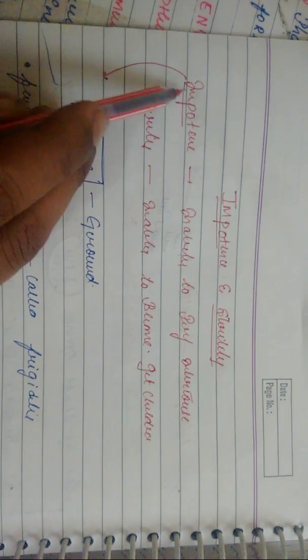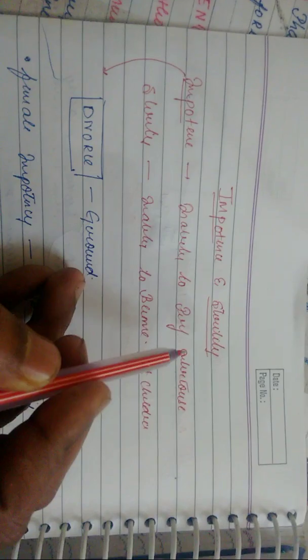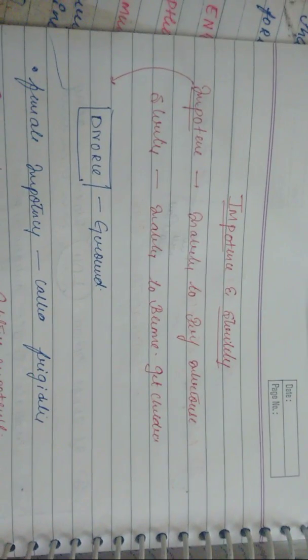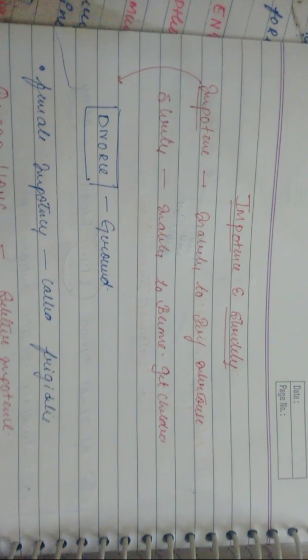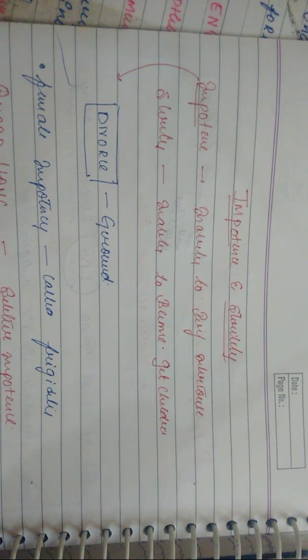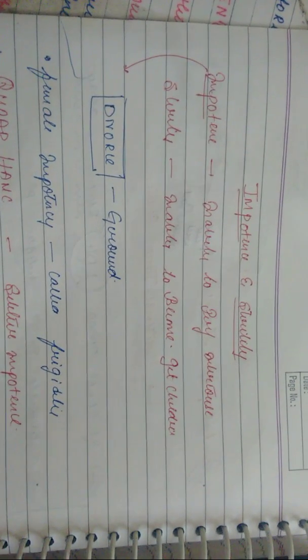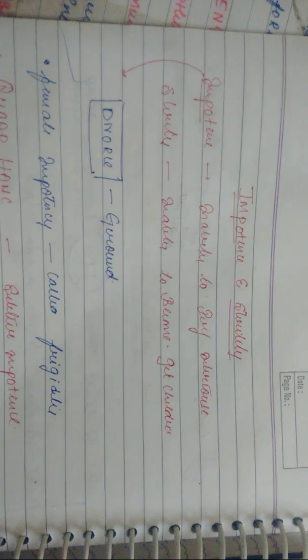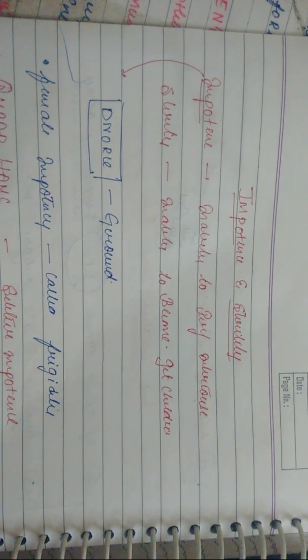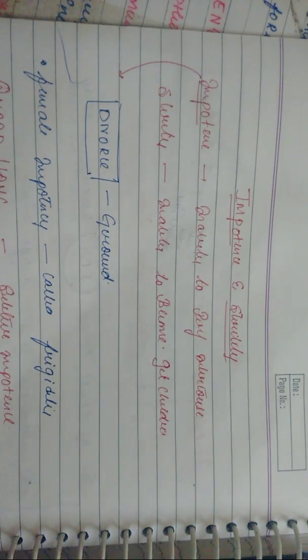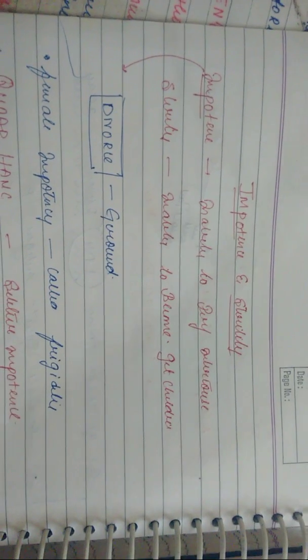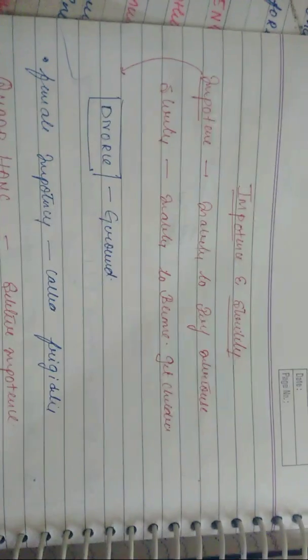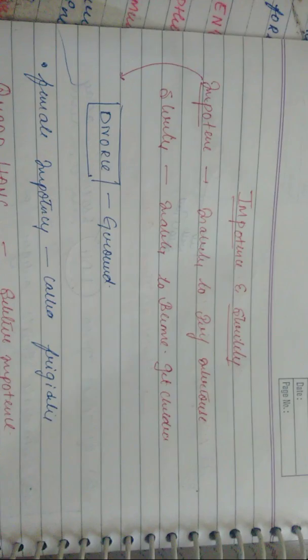How do you remember? I is impotence, I is intercourse. So inability to perform intercourse. So next thing you have to understand is sterility, right? What is sterility? Sterility is the inability to get children. It might be because of any infection which is happening in the uterus, or it may be in the male conditions, right? So now in this session we'll be dealing with the important points of view.